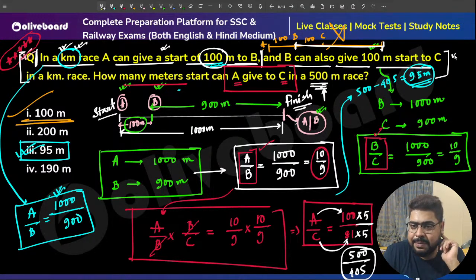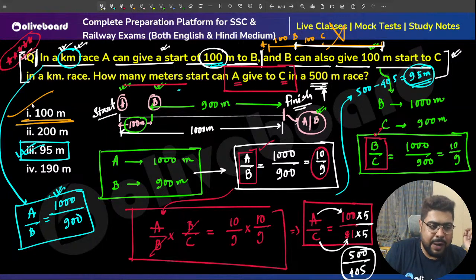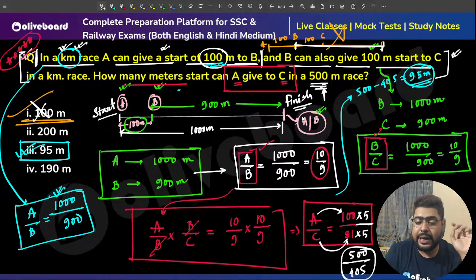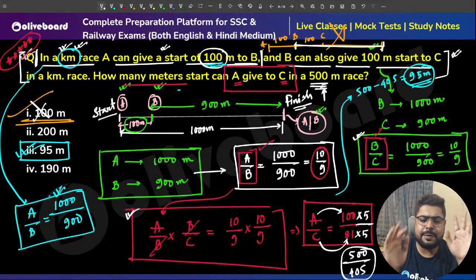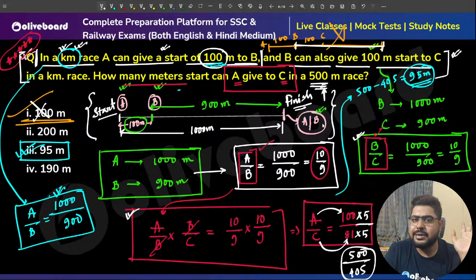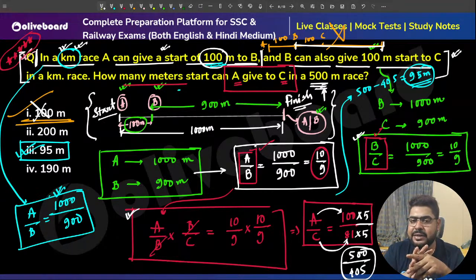So please be careful on this. If you mark this 100 meters, that will be the biggest mistake. Please don't mark it. It is based on ratio, always. This is the best way to solve this. Again, I'm saying you don't need to really make the diagram and do all these things, but please understand why we are doing what we are doing. This diagram is to make you understand that.